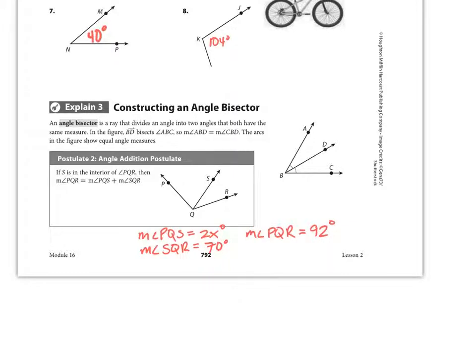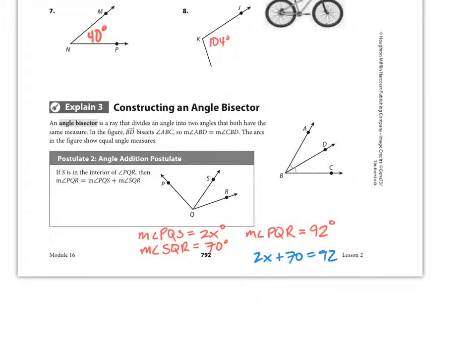If you use the same exact diagram in our postulate, I could ask, what's the measure of angle PQS? All you have to know is that if you take angle PQS, which is this one right here, and add it with angle SQR, then it's going to equal the whole thing, angle PQR. I should be saying the measurements of those angles. So it would be 2x plus 70 equals 92. I'm not going to go through solving that, but that would be the setup using our angle addition postulate.